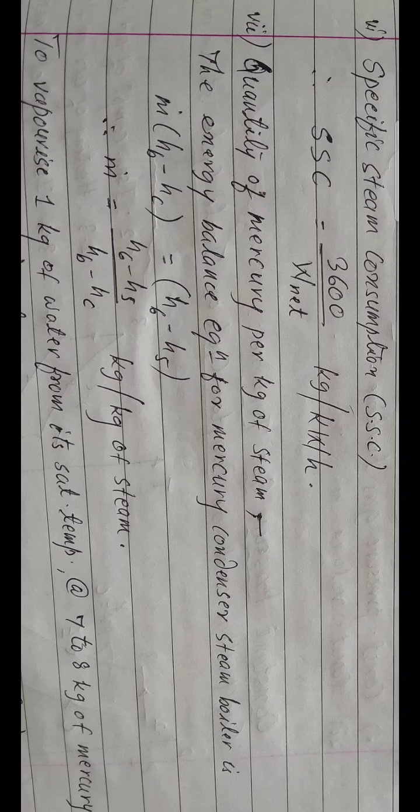So to vaporize 1 kg of water from its saturated temperature, about 7 to 8 kg of mercury needs to be considered. So in this diagram, the basic concept or fundamental knowledge you have to learn is what a binary cycle is. A plant is designed to use mercury vapor in a high pressure cycle which transfers its heat to water vapor in a low pressure cycle.